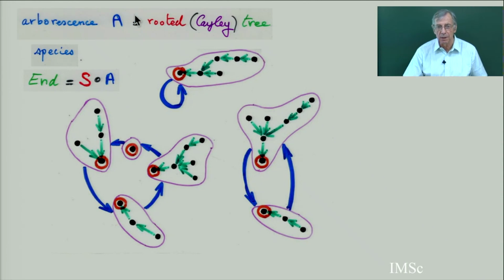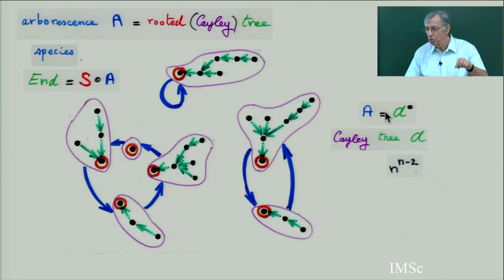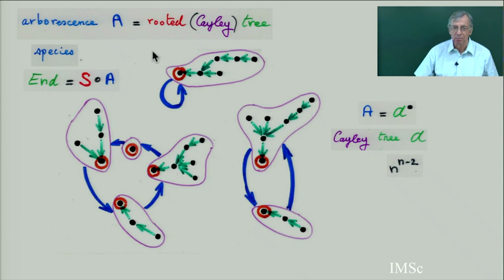So what is an arborescence? I did not explain last time: an arborescence is a rooted Cayley tree. A Cayley tree is an exponential structure, a graph with no cycle. So Cayley trees are counted by n to the power n minus 2, and rooted means you put a point, you distinguish a vertex, so it's counted by n to the power n minus 1. If you point twice, then you get an arborescence. This is the proof of Joyal with vertebrae that I gave in part 1, 3 years ago.